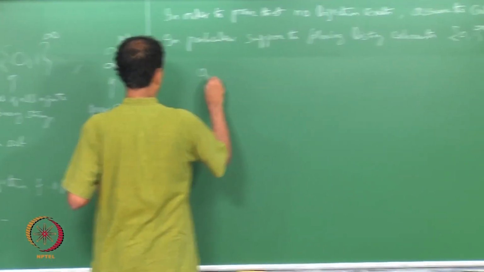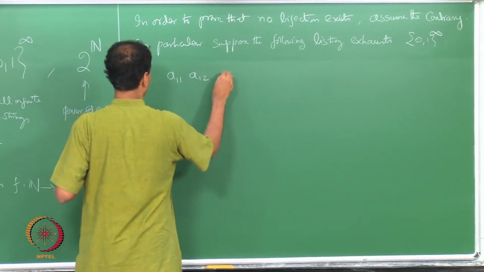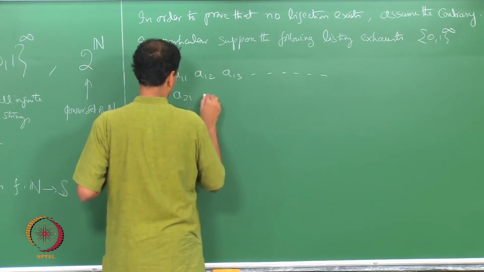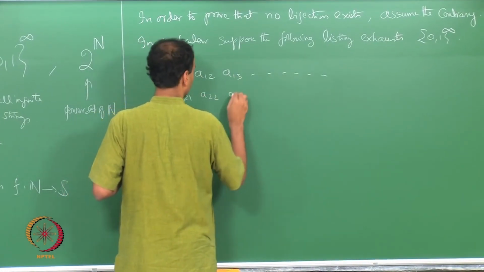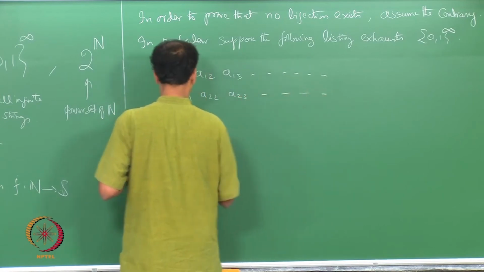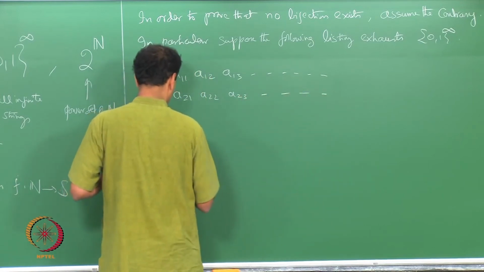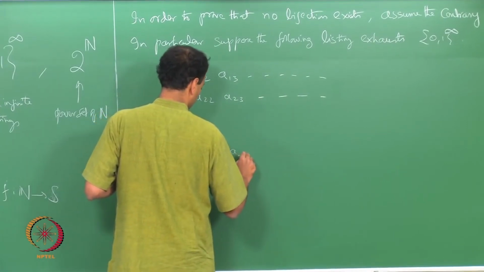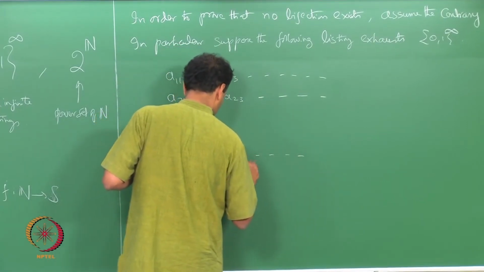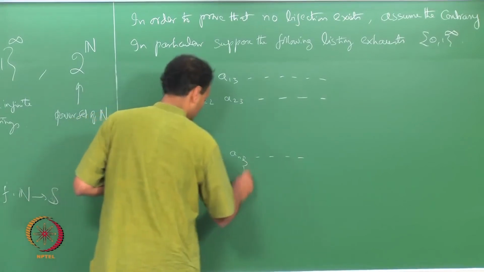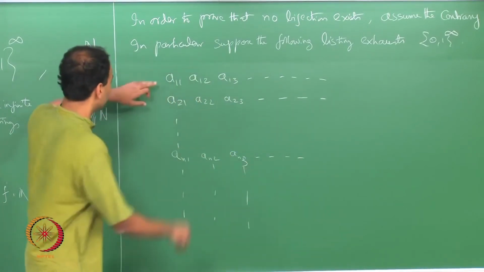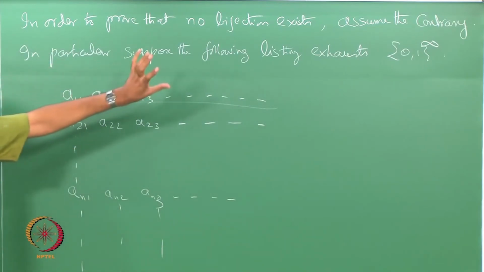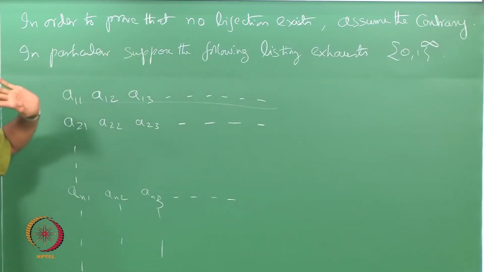I am going to say that a 1 1, a 1 2, a 1 3 dot dot dot, then a 2 1, a 2 2, a 2 3 dot dot dot, and so on, a n 1, a n 2, a n 3 dot dot dot. So, this is my first binary string. Each of these a i j's is 0 or 1.